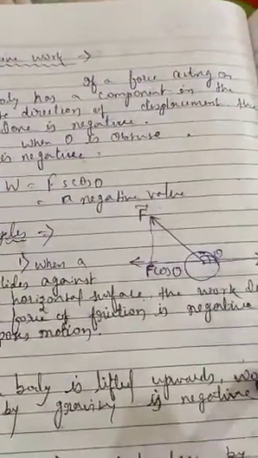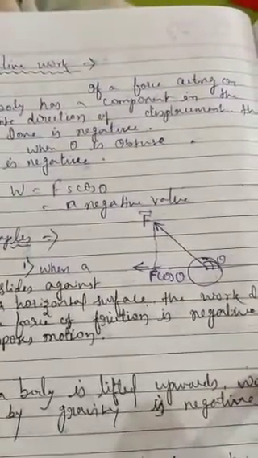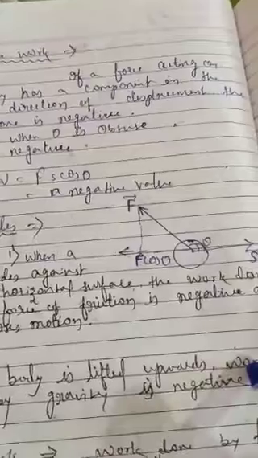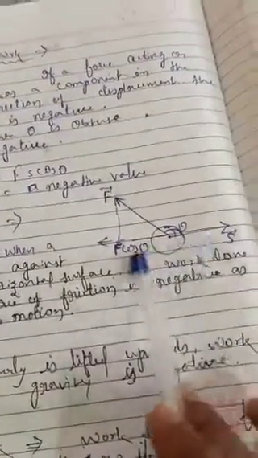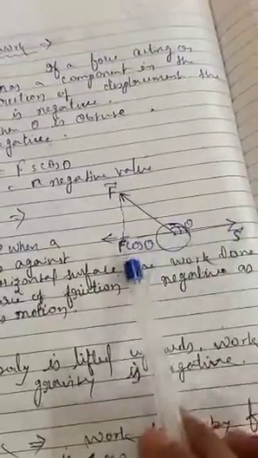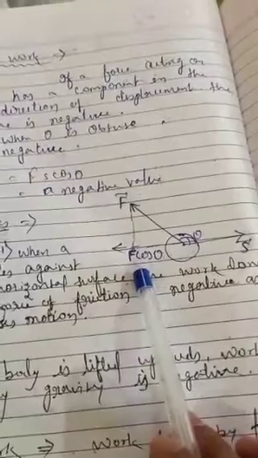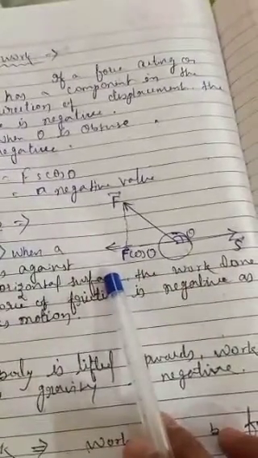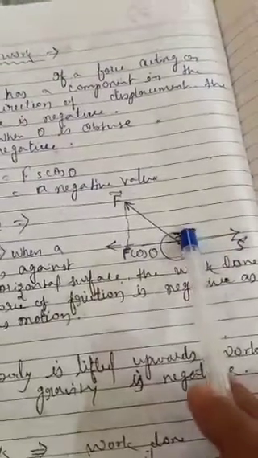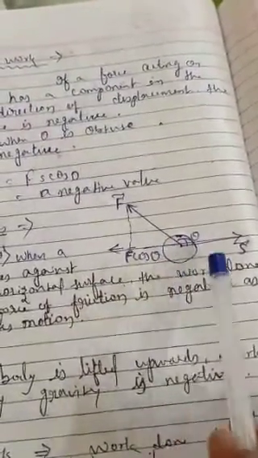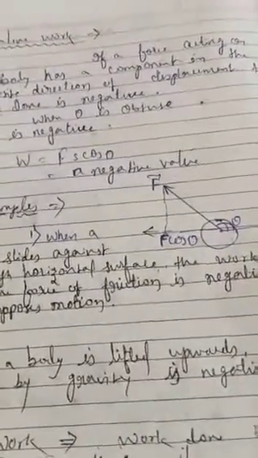And negative work done when theta is equal to 180 degree and cos 180 will be minus 1. So when a force acting on the body has a component in the opposite direction of displacement, you can see here displacement in the right side but horizontal component is in left hand side, so that is in opposite direction. So angle between this will be 180 degree. So that is negative work done.